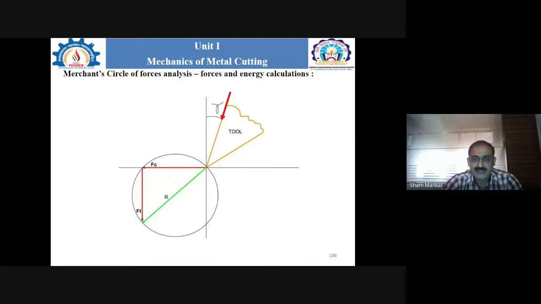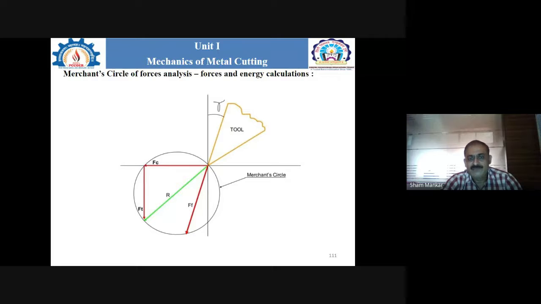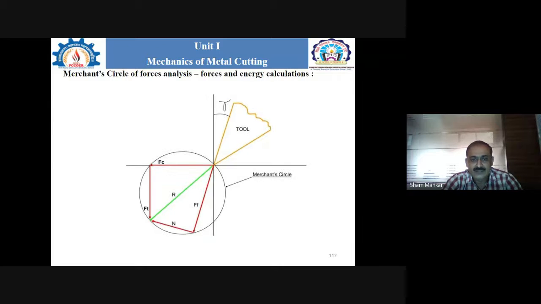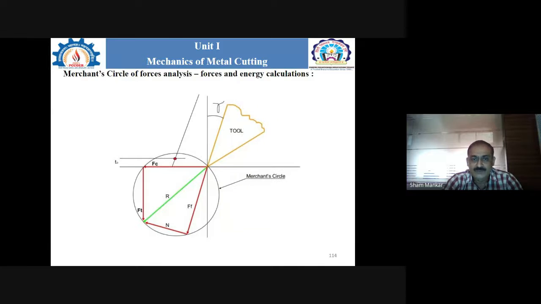Then the friction force comes into the picture. From here it is gradually moving in a downward direction, and that is FF. Then the normal force comes into the picture. Apart from that, the position of P0 is shown, then the position of the chip flowing along with that.